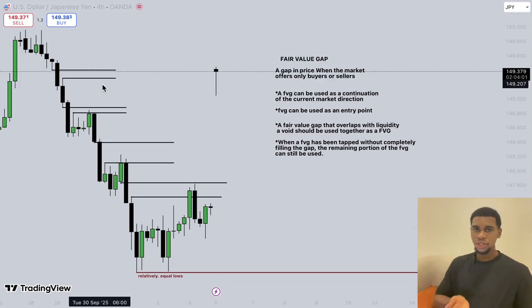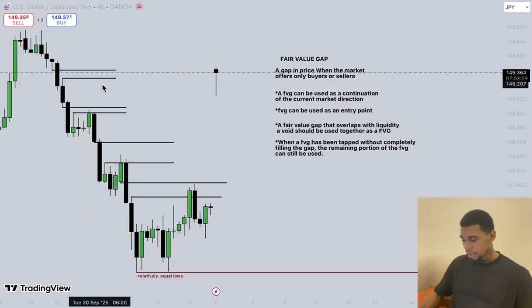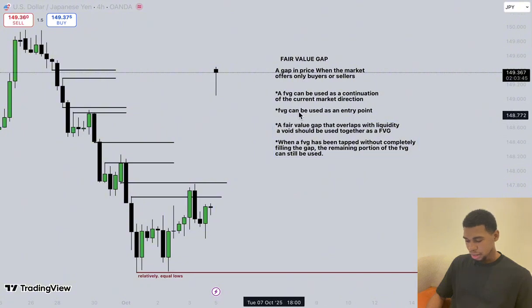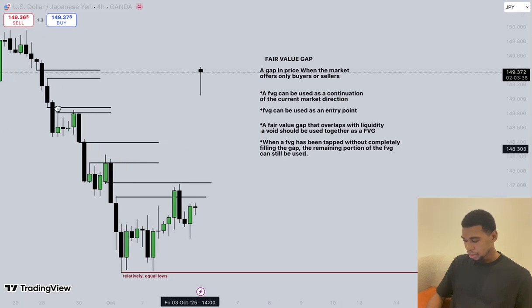So when you're in a bearish market direction, you want to mark out all the bearish fair value gaps that formed on its way down. We tend to use those fair value gaps as what? As entries to continue the bearish trend. Now, the next point says the fair value gap can be used as an entry point, which is what I just showed you here. So when you mark out the bearish fair value gaps here, here, and here,